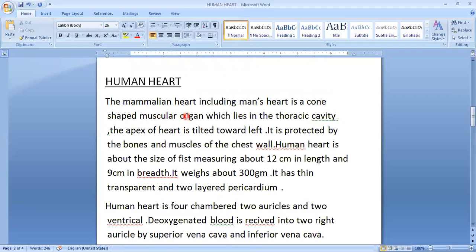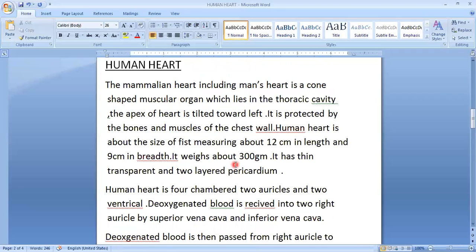The mammalian heart, including man's, is a cone-shaped muscular organ which lies in the thoracic cavity and is tilted towards the left. So our heart is present in the thoracic cavity and it is protected by the bones and muscles of the chest wall. The size of the human heart is just like a fist, and it weighs about 300 grams.